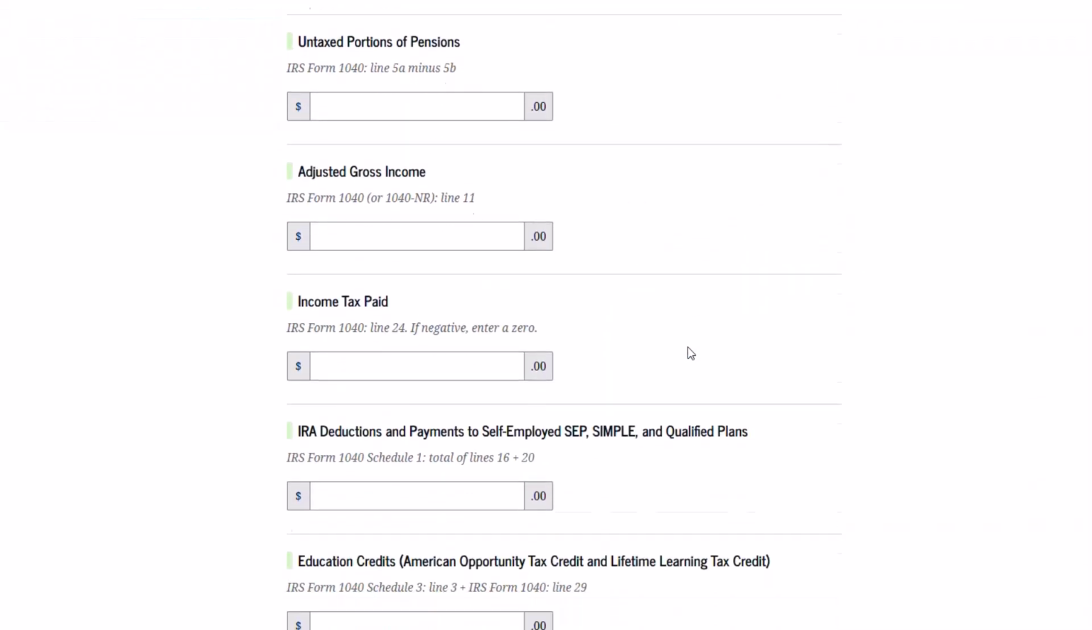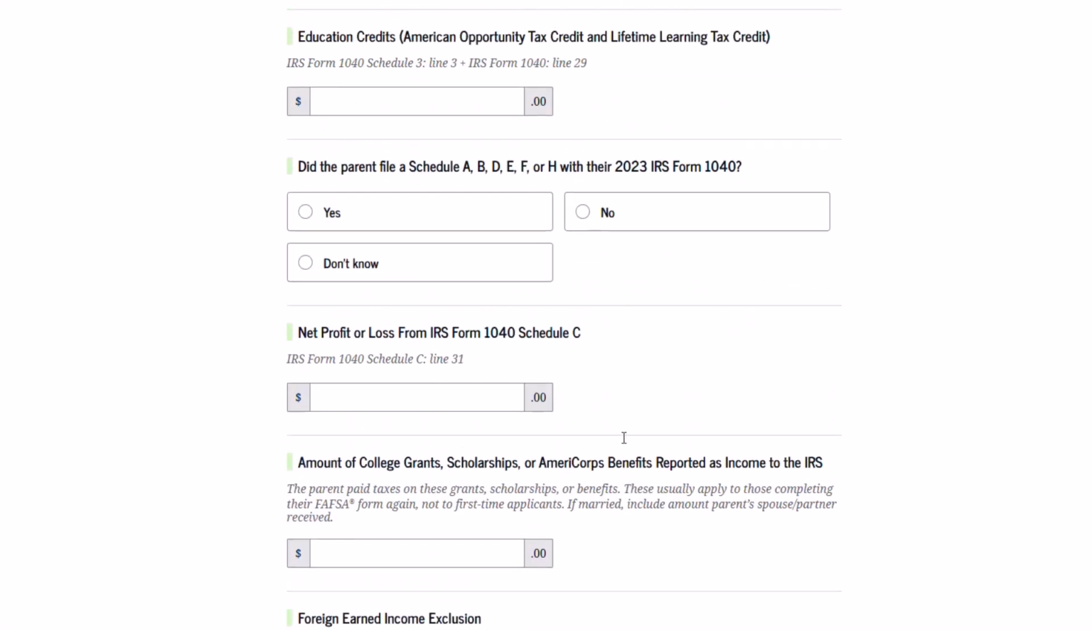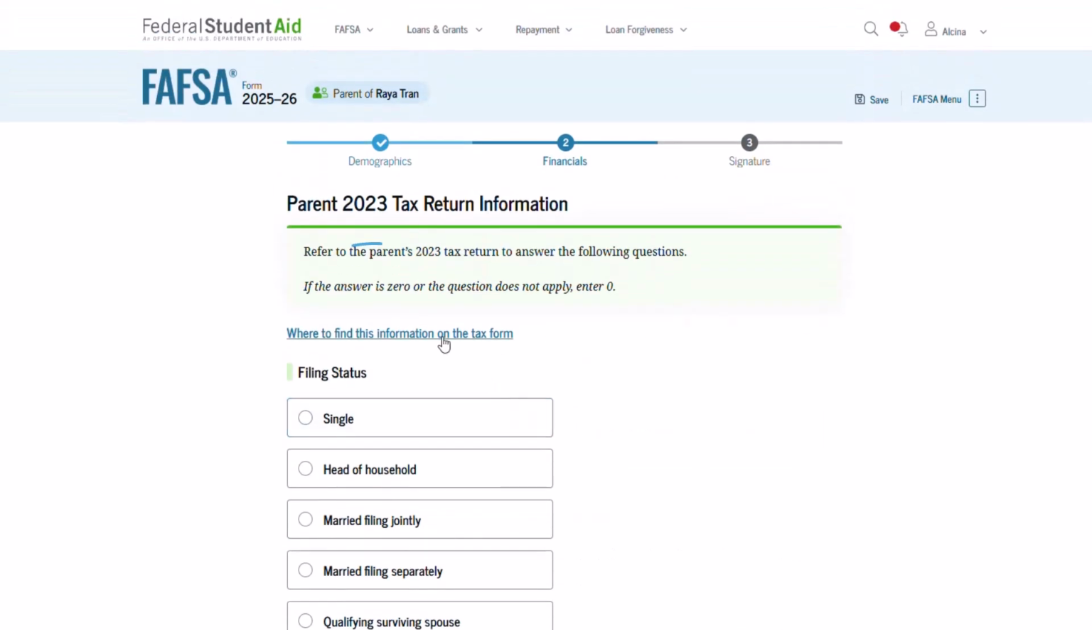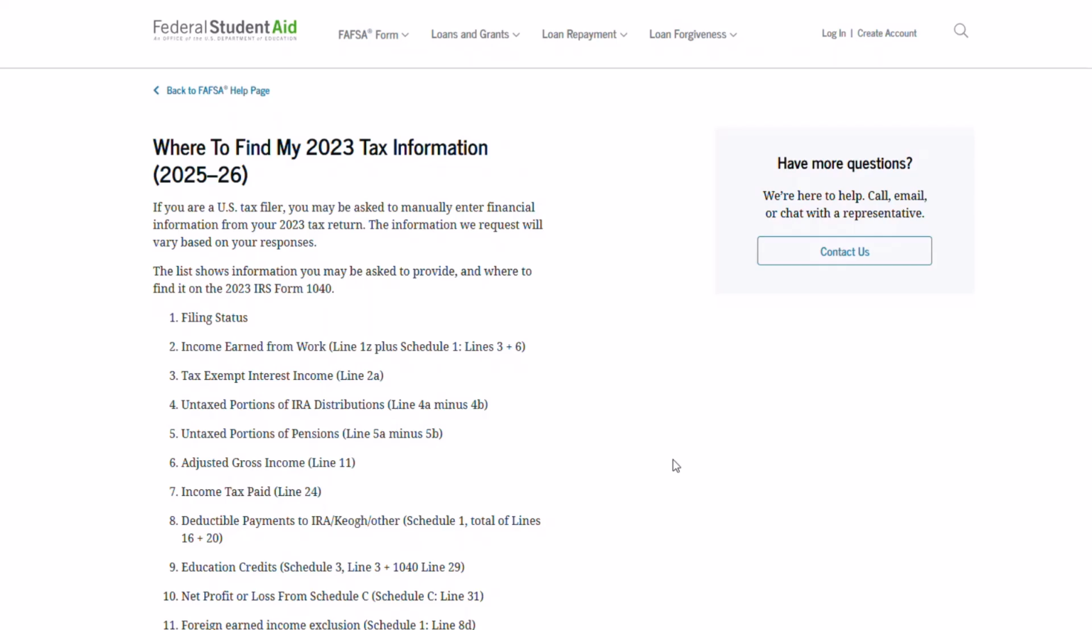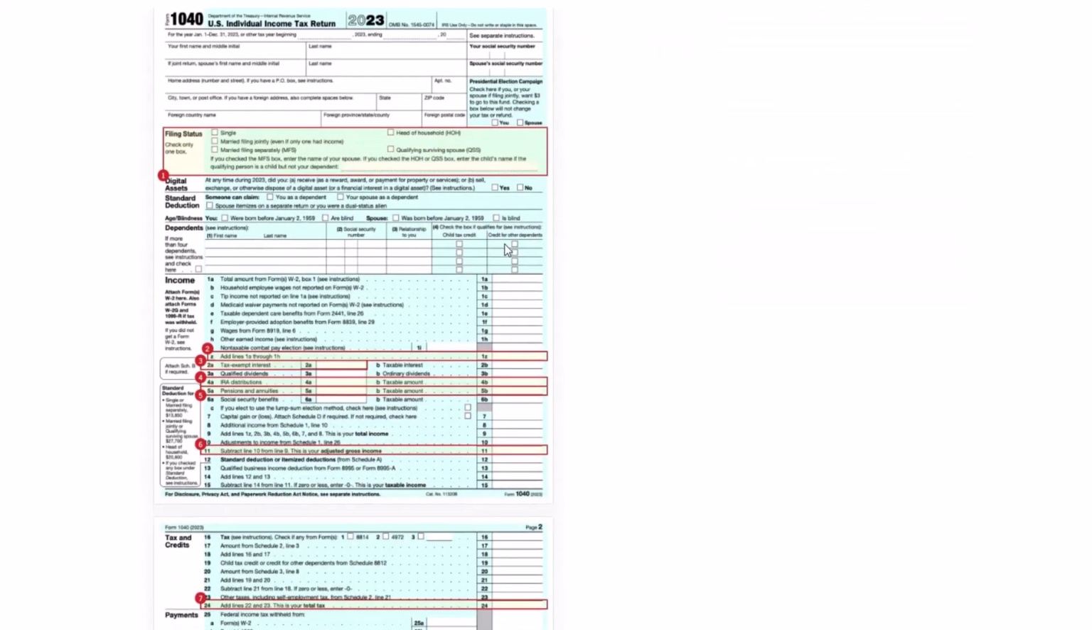Once you navigate to the tax section, you'll see a complete list of questions on one page. There is minimal help text on this page, but if you are a U.S. tax filer, a link at the top will show you the exact tax lines to pull from your 1040. Use this help text and your 1040 tax form to answer the questions on this page.